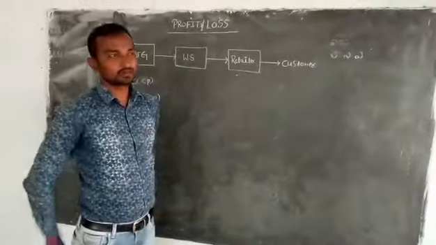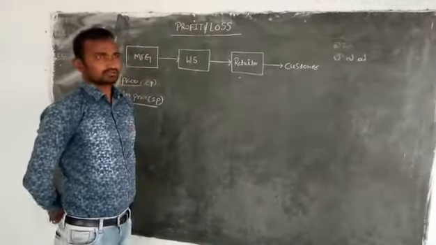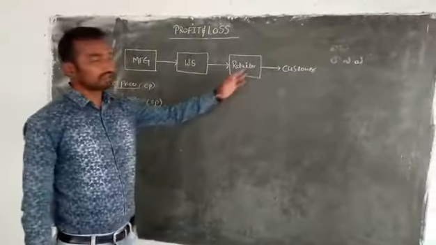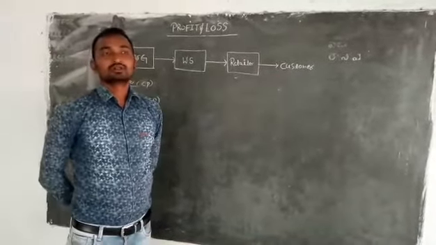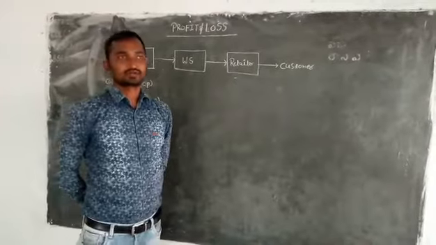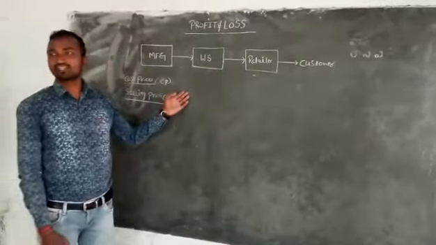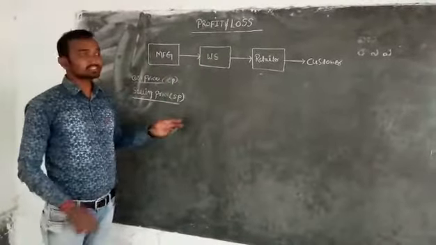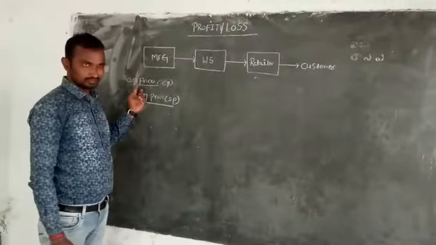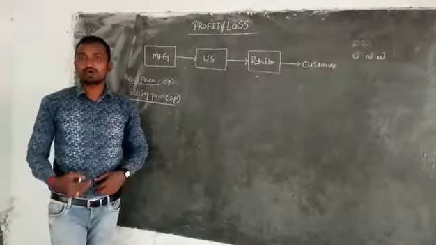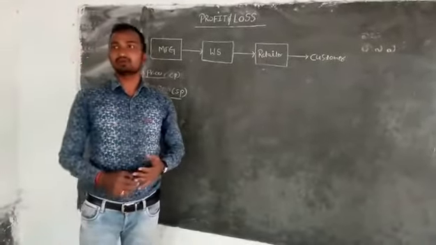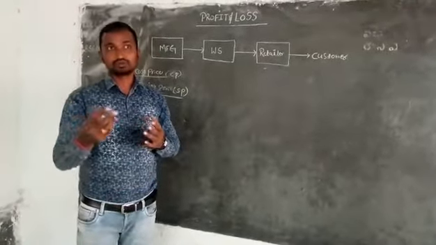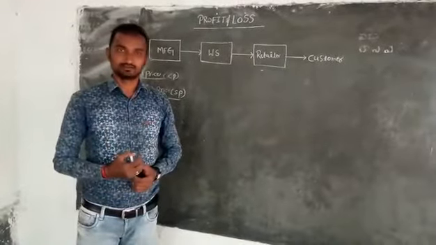Here two terms are important. Finally, we are thinking about the retailer as well as the customer. What are those two terms? Cost price and selling price. For whom is it called cost price, and for whom is it called selling price? So what is the definition of cost price? Suppose I am the shopkeeper, you are the customer. I am selling one marker to you. So for whom is it a cost price, for whom is it a selling price?